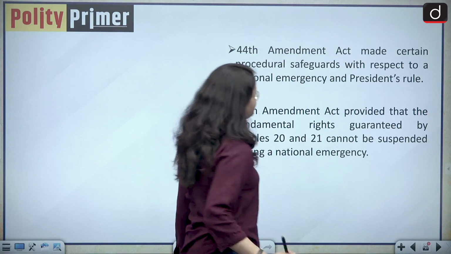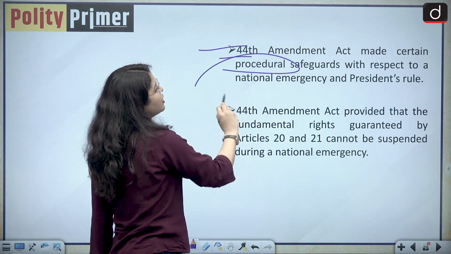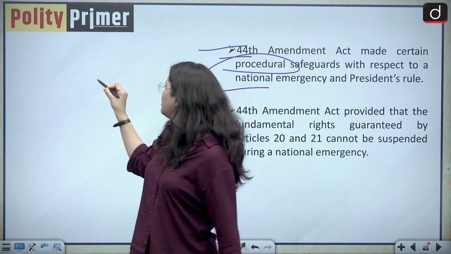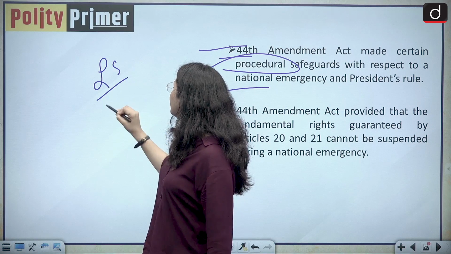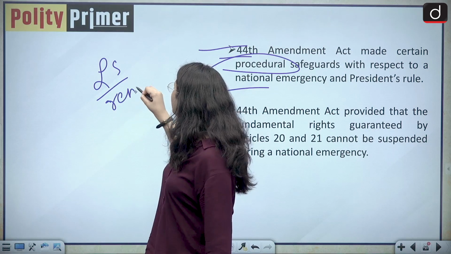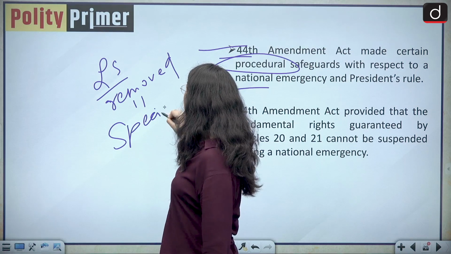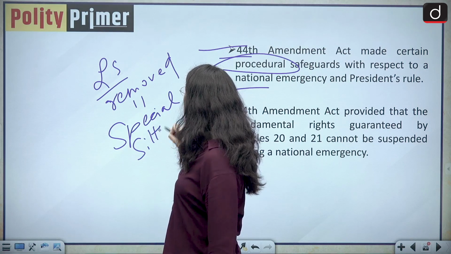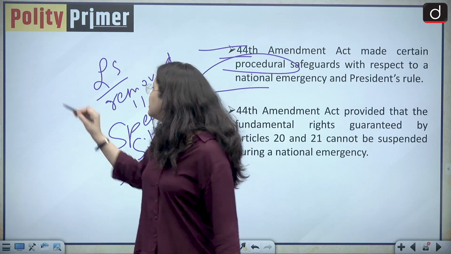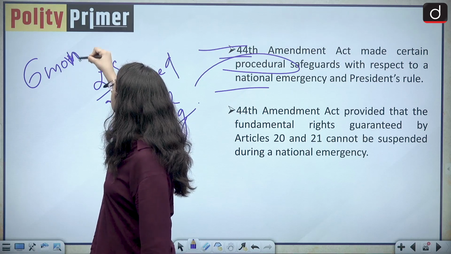Moving forward, the 44th Amendment Act made certain procedural safeguards with respect to a national emergency and president's rule. Now, if the Lok Sabha thinks that the proclamation of emergency should be removed, it can call a special sitting of the House and can vote to remove the national emergency. Similarly, the president's rule has to be reviewed after 6 months.